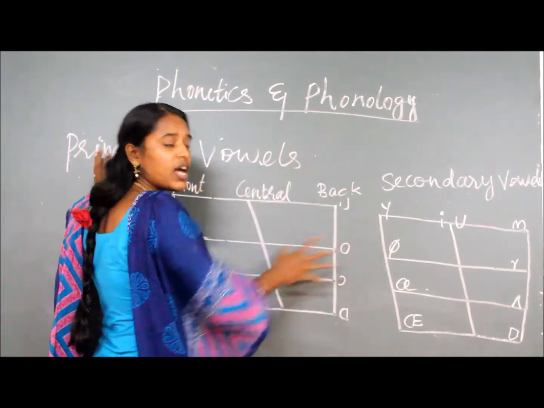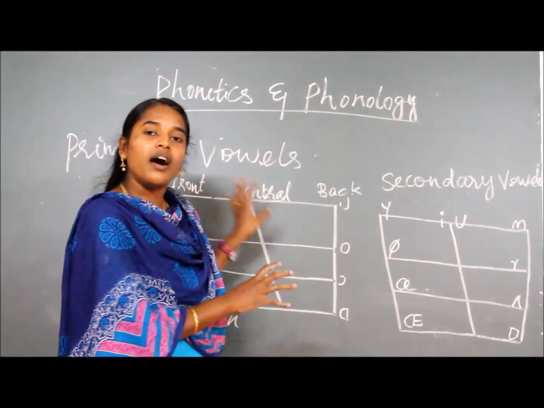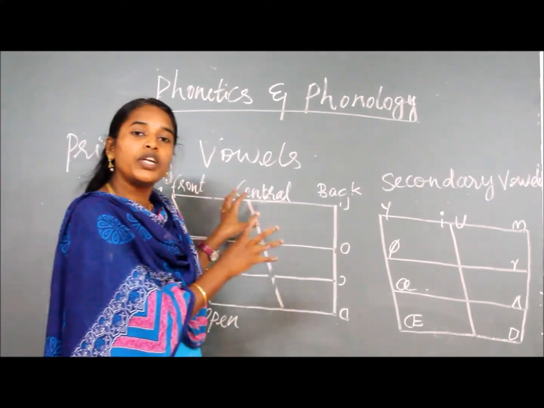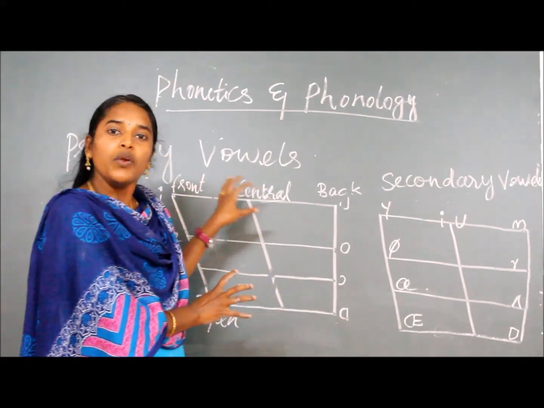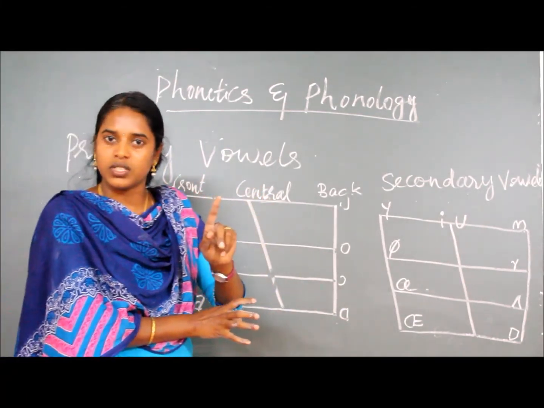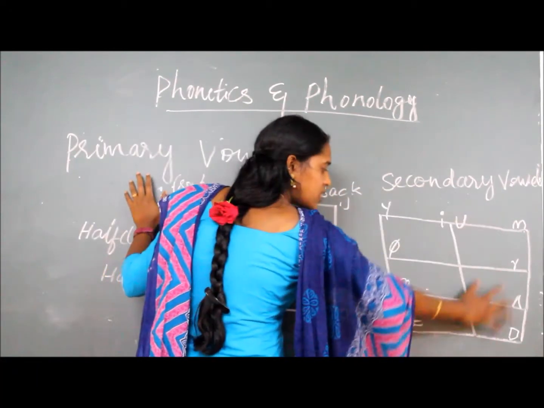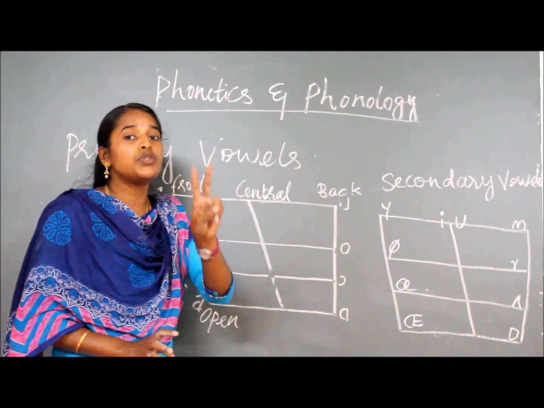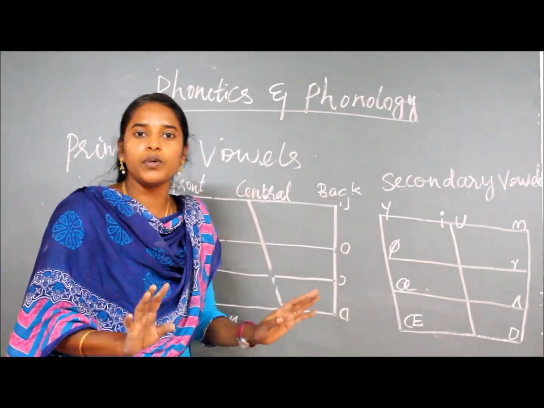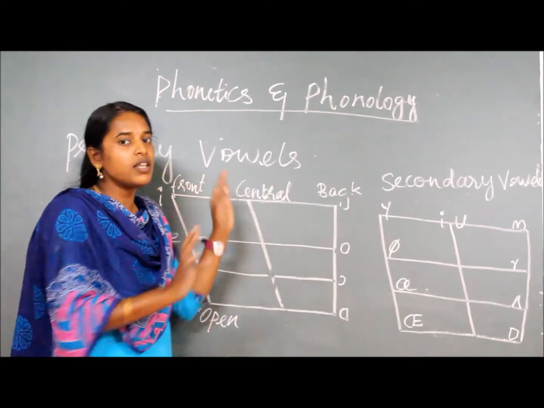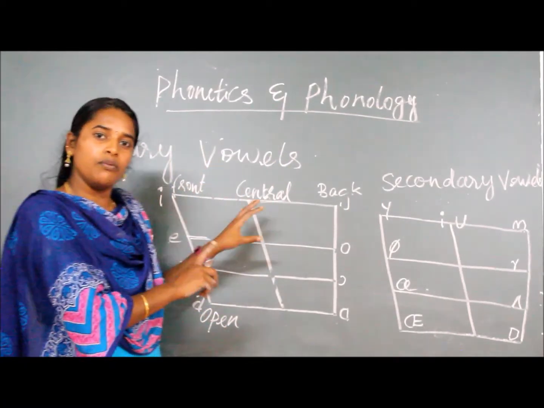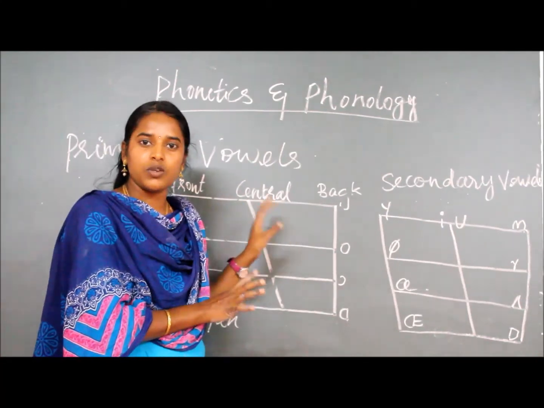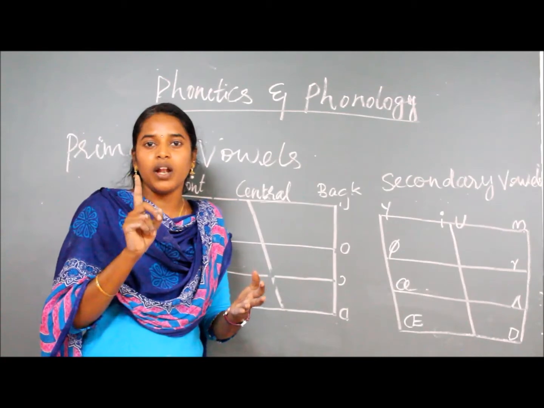Based on this assumption, received pronunciation, that is our modern English teams, found the total structure of the pure vowels, that is 12 pure vowels. Got it? So based on this assumption, they found that from these 18, there are 12 vowels. It is enough to describe the whole vowel structure. So what are the 12 vowels we already read in our A01 text? That is our 12 pure vowels.